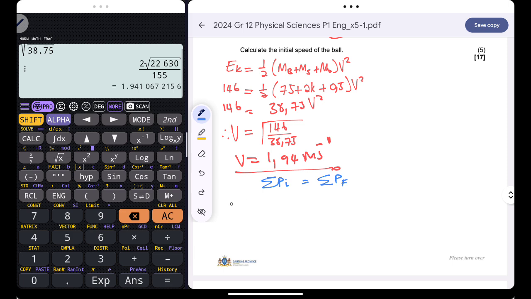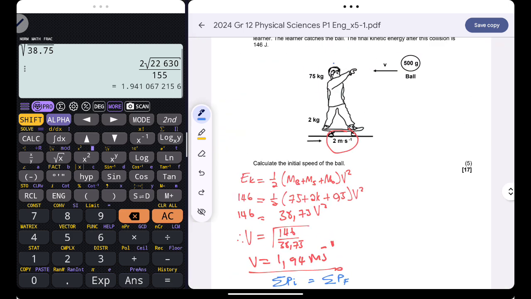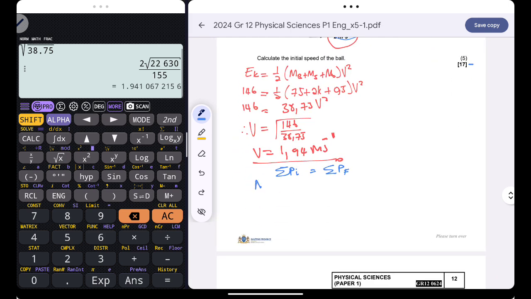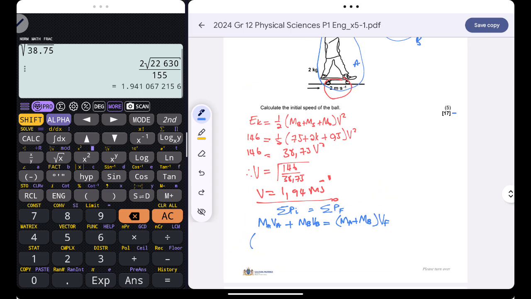Before collision, if you're going to call the boy and the skateboard combination A, and the ball B, the magnitude of the momentum of A plus the magnitude of the momentum of B is equal to (MA plus MB) multiplied by V. Initially, guys, the boy and the skateboard were moving at 2 meters per second towards the east.